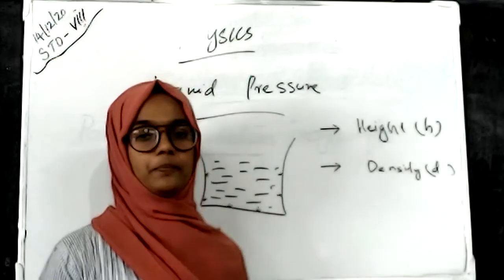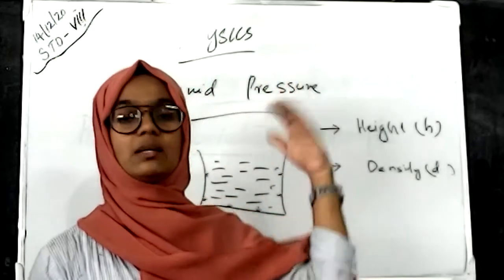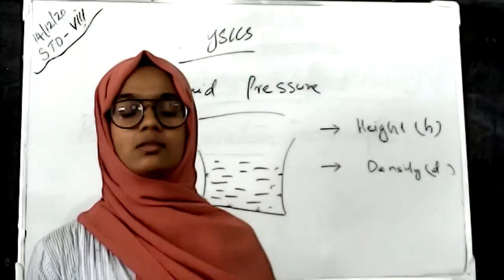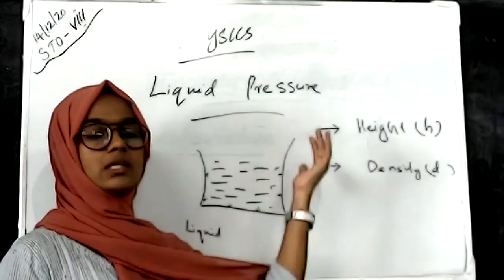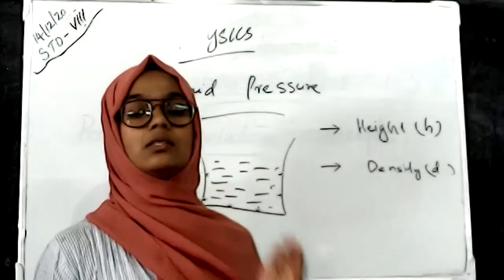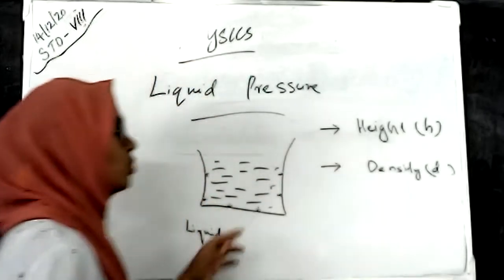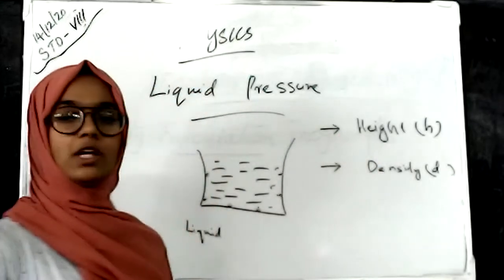As the height of the liquid column increases, liquid pressure increases. And as the density of the liquid increases, the liquid pressure also increases. So liquid pressure is directly proportional to both the density and the height of the column.